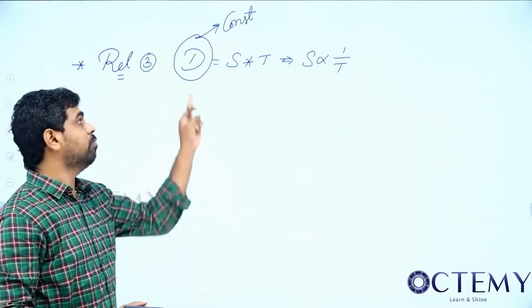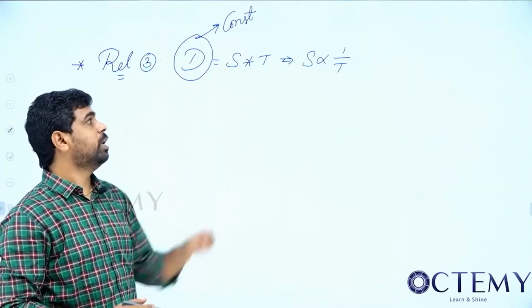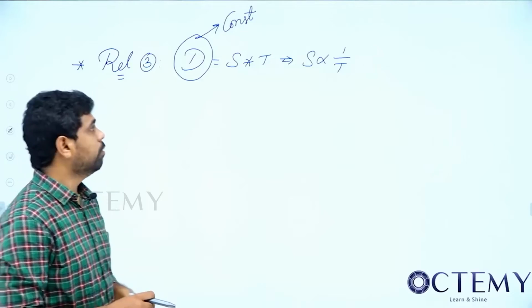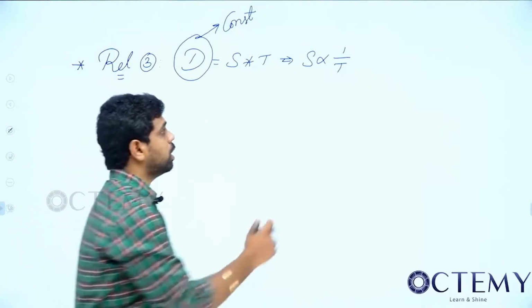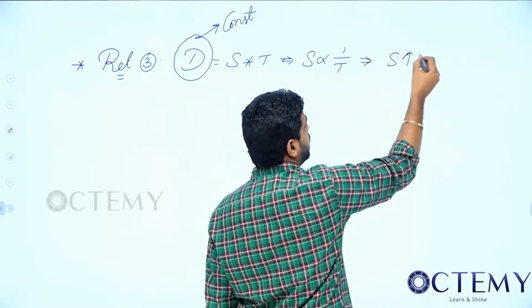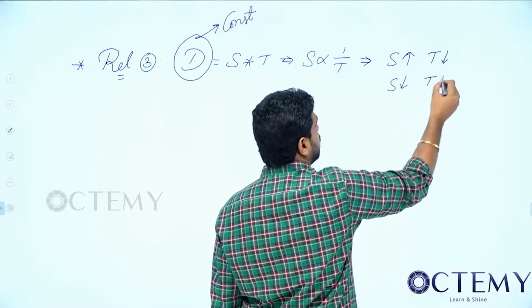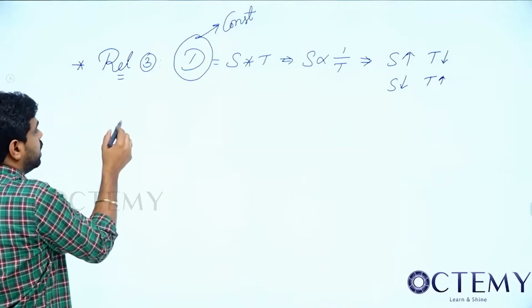Yesterday, when we maintain work constant, men was inversely proportional to days. Similarly, when we maintain this distance constant, speed is inversely proportional to time. When speed is inversely proportional to time, what does it mean? If speed increases, time should decrease. If speed decreases, time should increase. Now, can I say that?